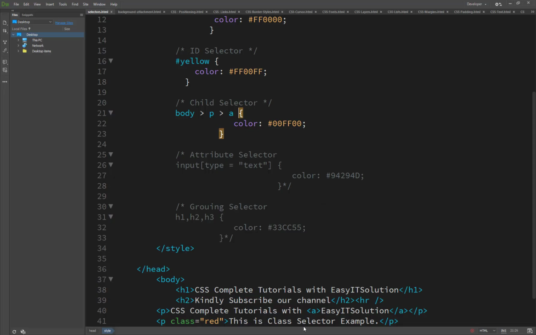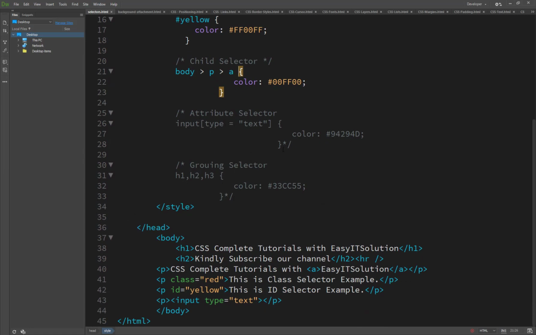We already set an example here of what the attribute is and how it works. We select the input, and inside the input, type, and inside the type, text. So we set here input type text, and inside it the color is set like this.